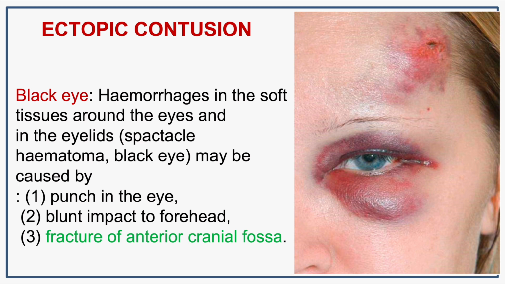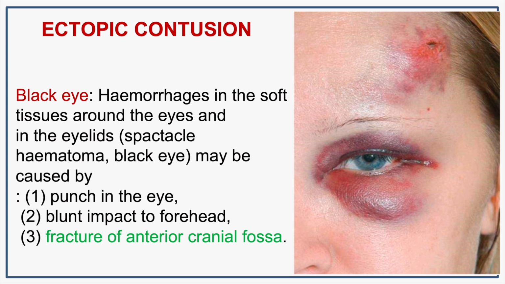The other type of contusion is ectopic contusion, also called migratory contusion. An example of ectopic or migratory contusion is black eye. What happens in case of black eye? Hemorrhage occurs around the eyes and eyelids.